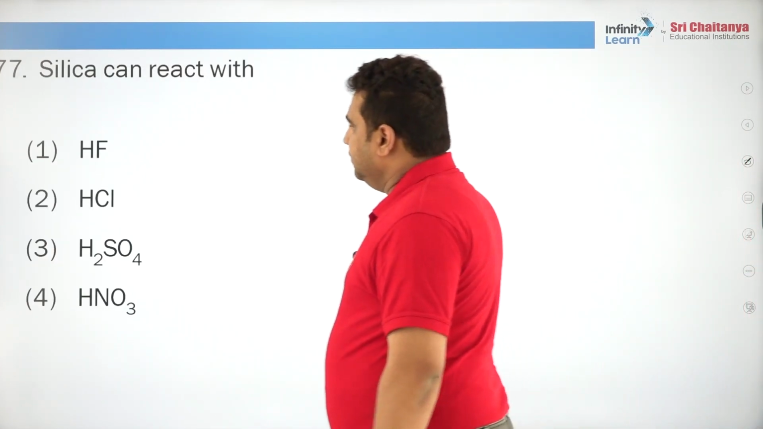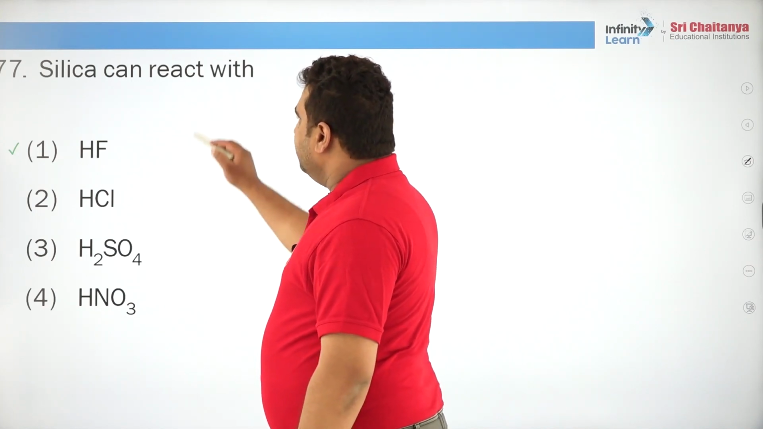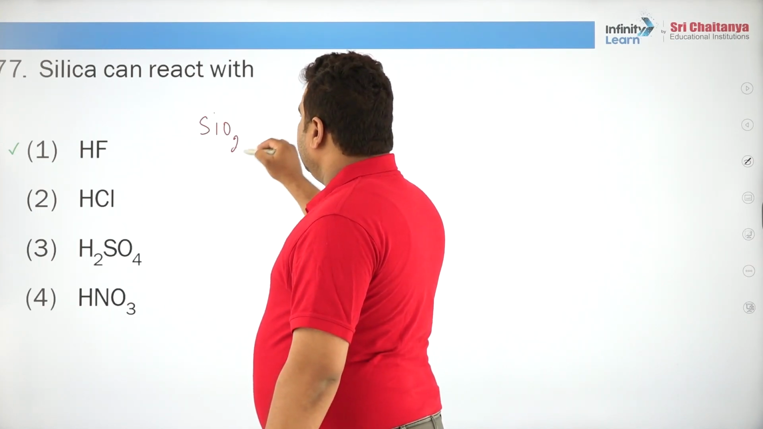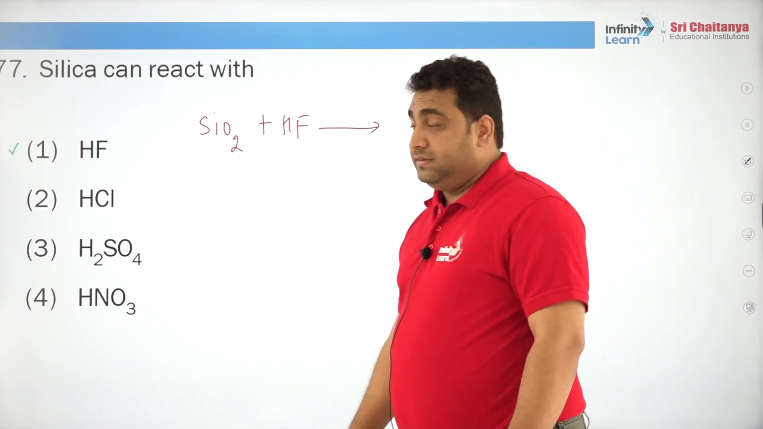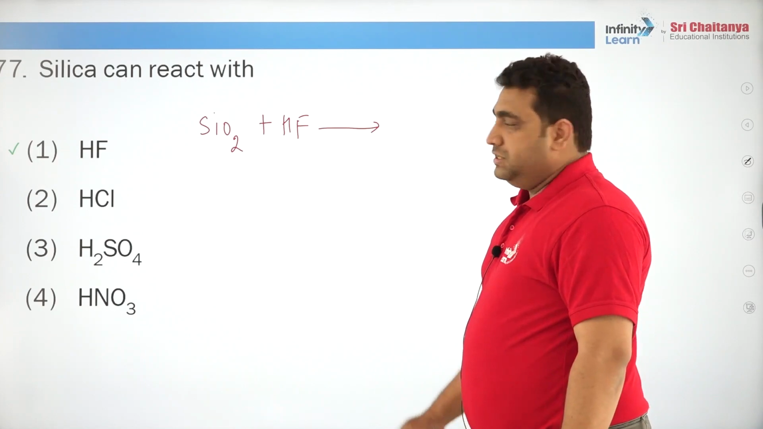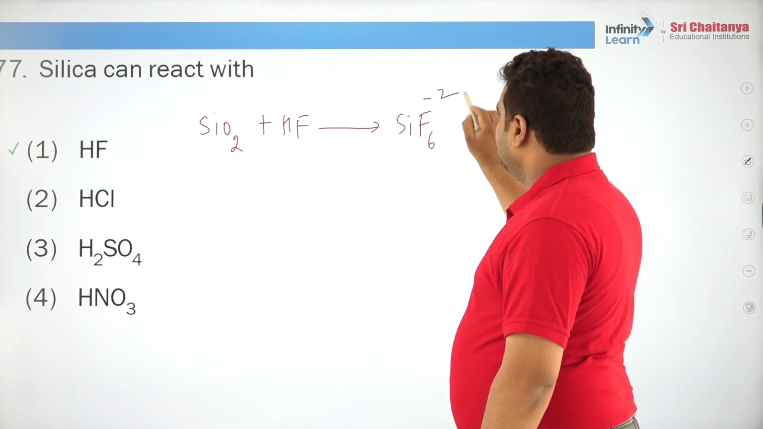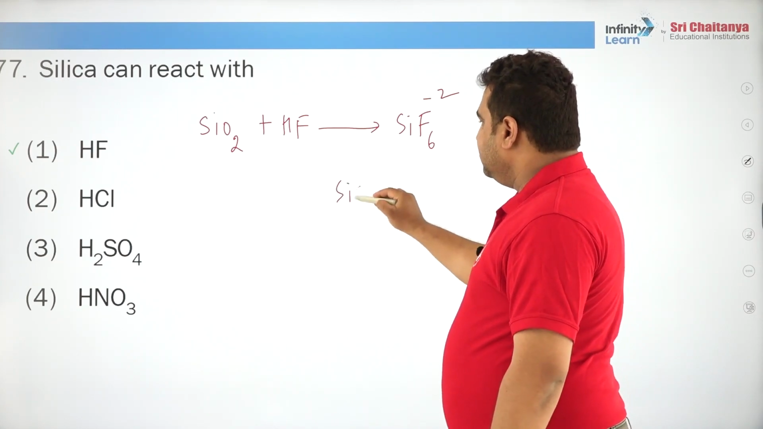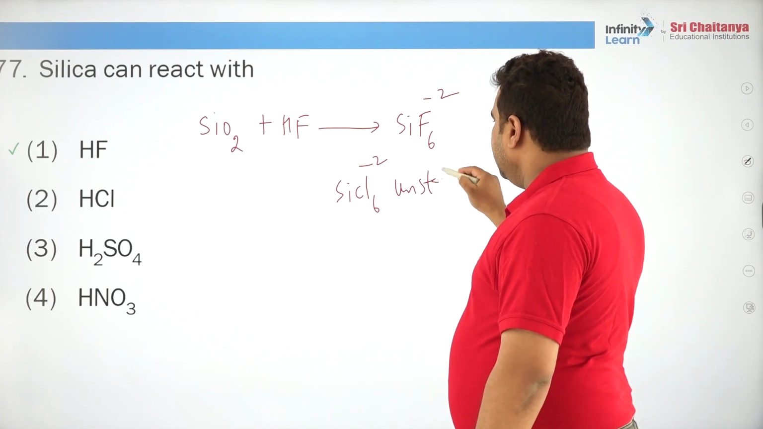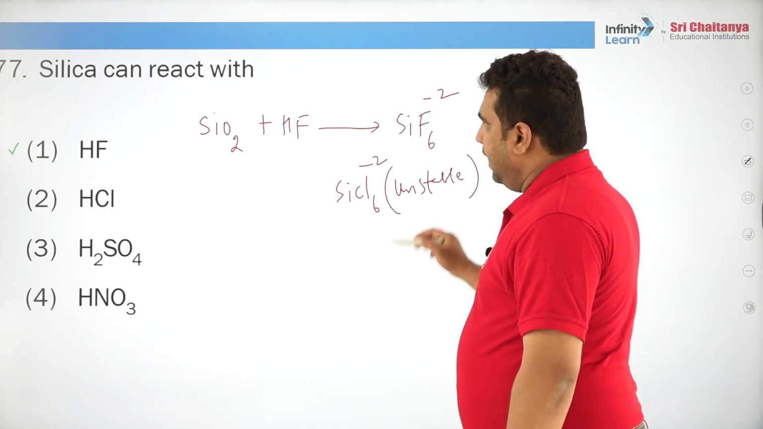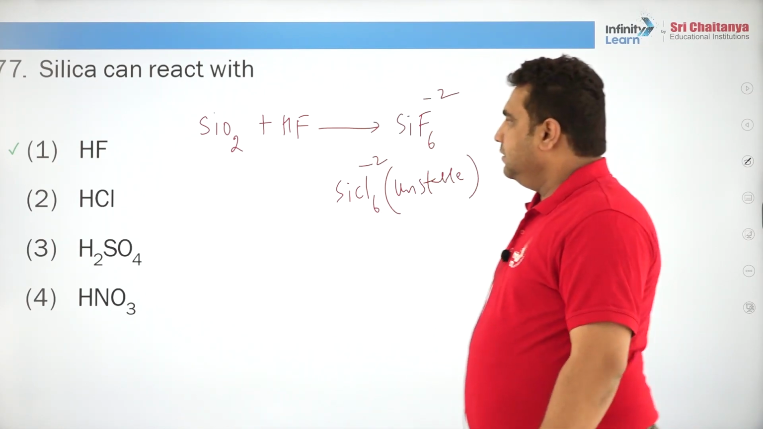Okay. Next, silica can react with hydrofluoric acid is the most important statement. Why? Because hydrofluoric acid is a very reactive acid, very well known for etching of glass, and it forms SiF6 to the power -2. And we should know that SiCl6 to the power -2 is unstable or actually does not exist. Sulfuric acid is very inert, nitric acid is simply an oxidizing agent.